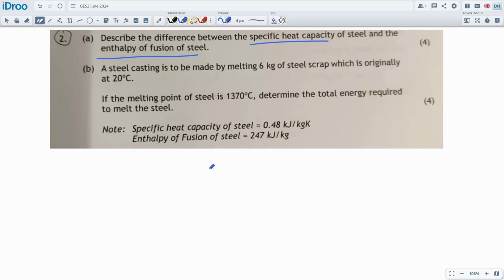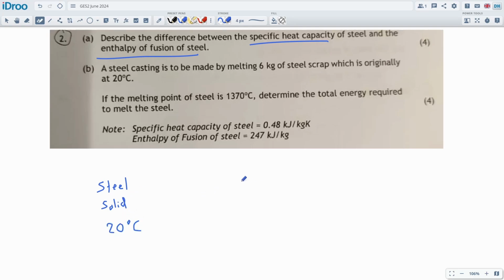So usually you get a question about ice, like ice is at -5 degrees C, and you've got to inject some heat into it. And the question is, what will the final state be? Will it be a liquid or a gas or a solid? And what temperature will that be? And you have to go through several stages. This is a little bit easier. We're going to take steel, which is a solid, and it's going to be at 20 degrees C.